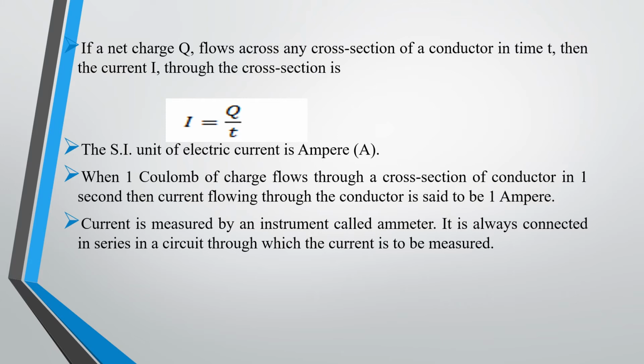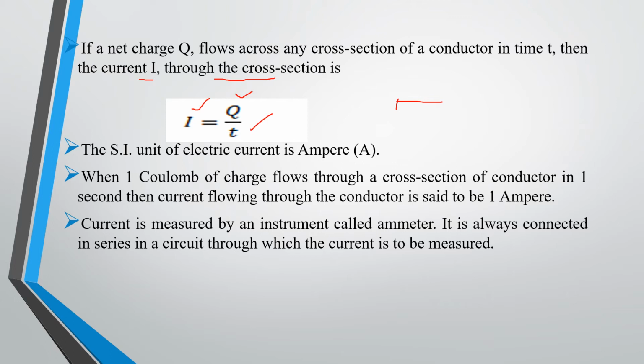Now, if a net charge Q flows across any cross section of a conductor in time t, then the current I through the area of cross section is how much? I is equal to Q by T. That means how much charge flows through the area of cross section you are considering in the conductor with respect to time. So here the current we are considering is I equal to Q by T.